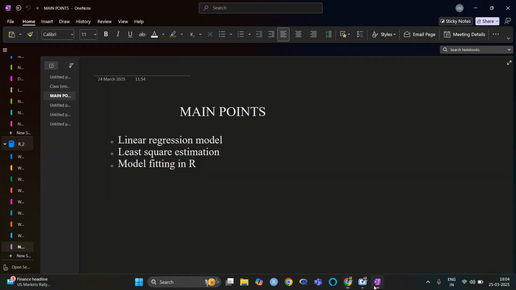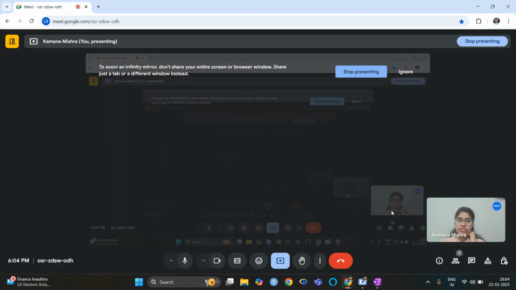Okay, so till now what we have seen is how we can do the sampling. For the sampling part, we have gone through random sampling. We have seen how we can do the stratified sampling, how we can make the strata. After that, we have seen how based on this we can find the mean, variance, etc.